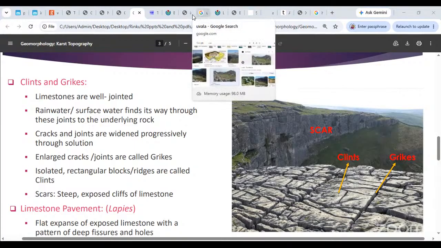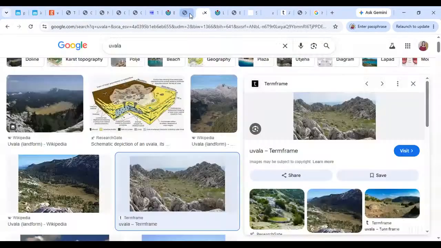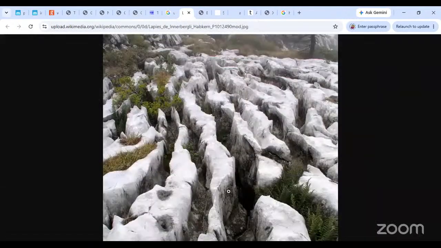Okay, I need to find lapis now. Wait a minute, I'm going to go through places and remove what isn't necessary. Yes, see, these are lapis. This is how lapis are formed. Can you see it? You can clearly see these will be called the clints. This will be called the clint, and this portion, the gap here, will be called the grike.